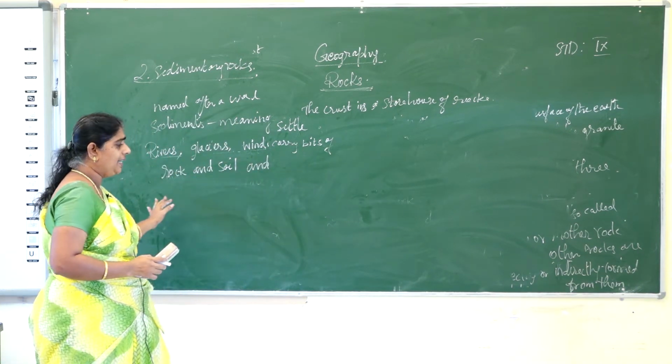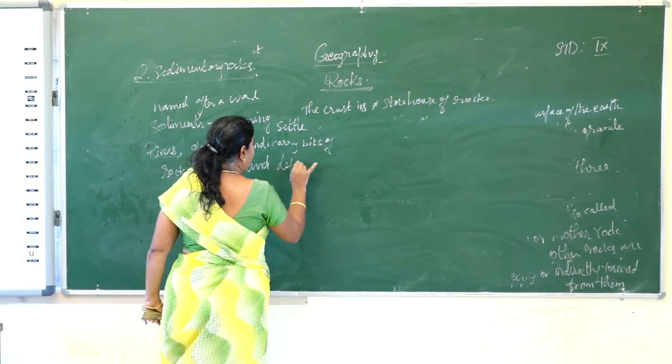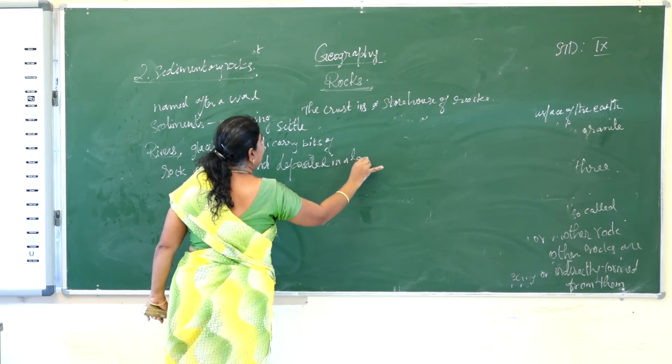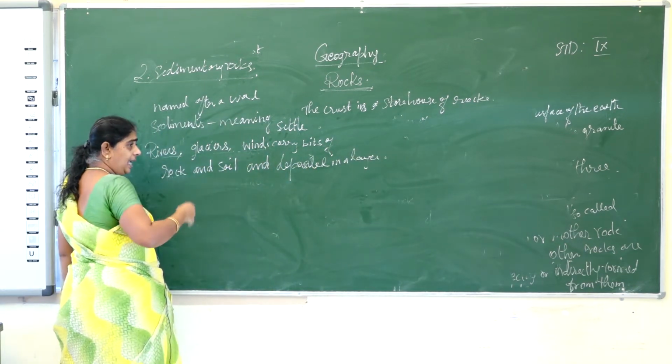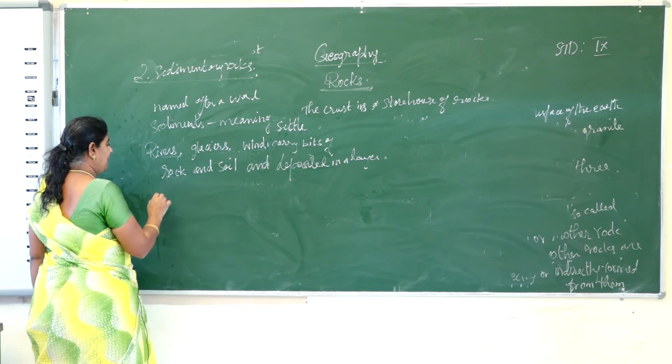These rocks are brought and deposited in a layer. It takes millions of years, not a day or the next day.